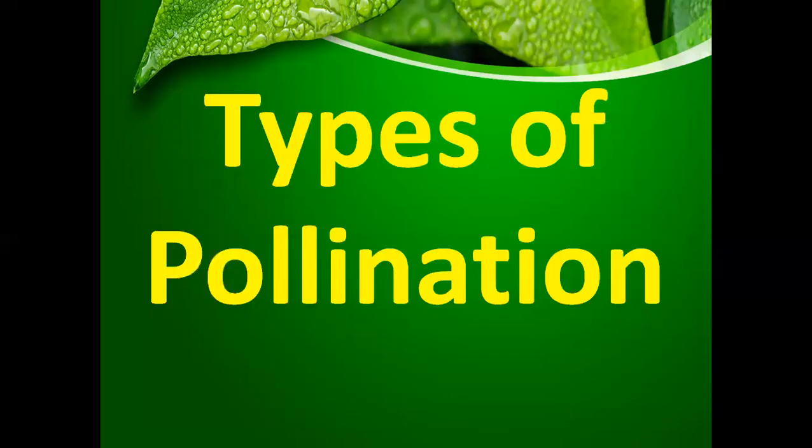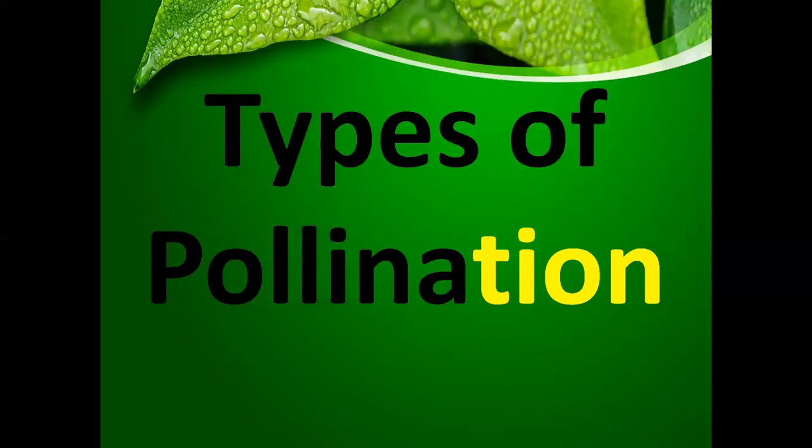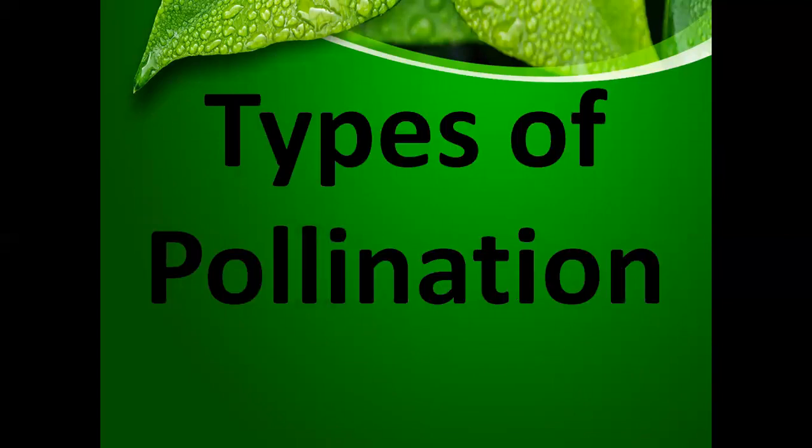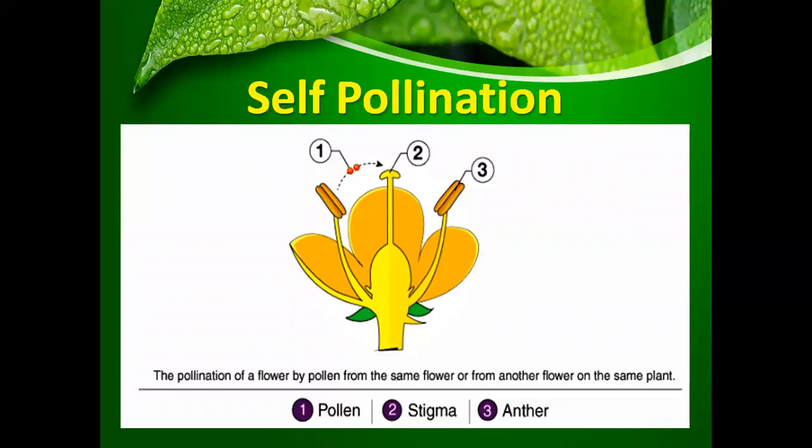Okay, let's talk about the types of pollination now. Pollination is basically of two types: self-pollination and cross-pollination. So on your screens, you can see a picture of a flower. It has been labeled with numbers 1, 2, and 3. 1 represents pollen, 2 represents stigma, and 3 represents anther.